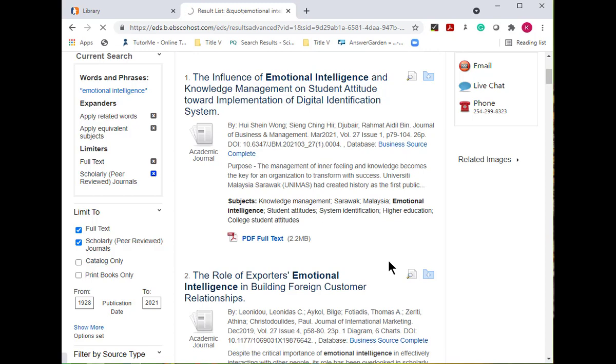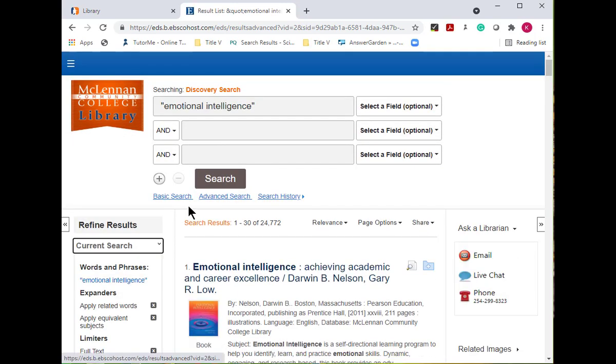Next, let's discuss other ways to improve a search. I started out searching with just emotional intelligence, and my search results are too overwhelming. Let's imagine that I want to write and learn about the importance of emotional intelligence as a leader. I can modify my search at the top of the page to get a smaller set of results.